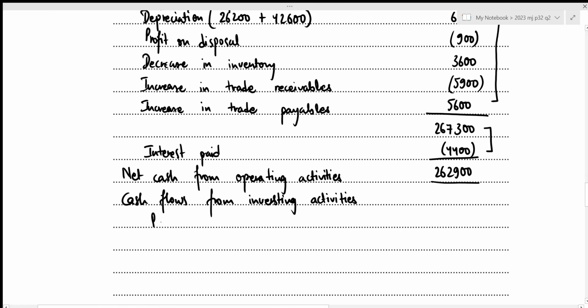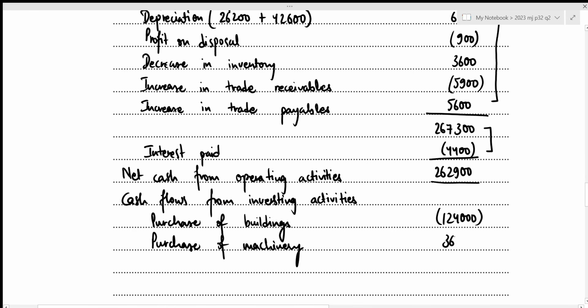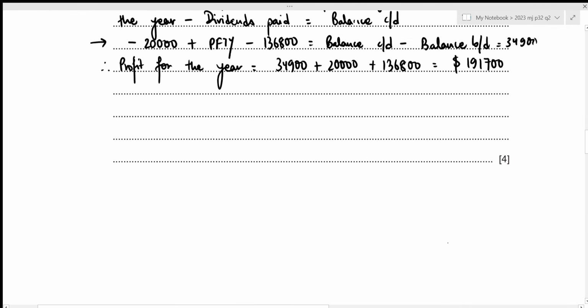So we have purchase of buildings to be 124,000. Then we had purchase of machinery, and it was 36,600. Then also remember that there was a disposal.